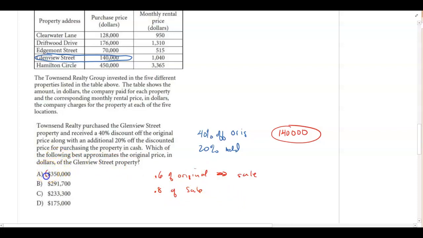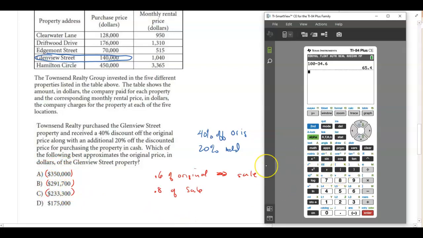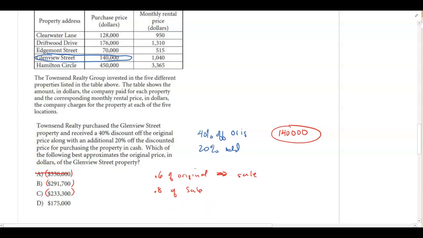So what I would do is just come over to each of these answers. The first thing I'm going to do is find the sale price by multiplying by 0.6. And then I'm going to find the final price by doing 0.8 times the sale price, because if it was 20% off, that means I paid 80%. So real quick here, 0.6 times 350,000 gives me 210,000, times, now I'm going to take 210 and multiply it by 0.8, gives me 168,000. It should be 140. That doesn't work.